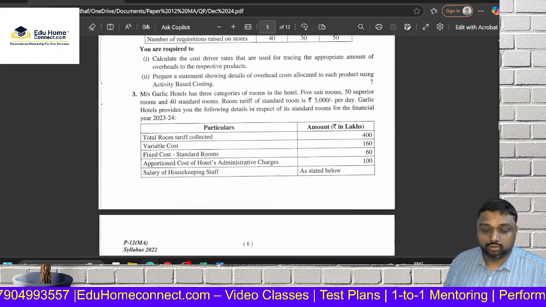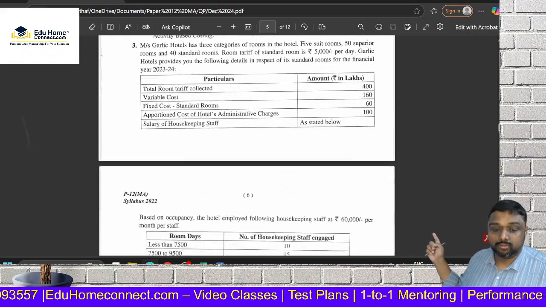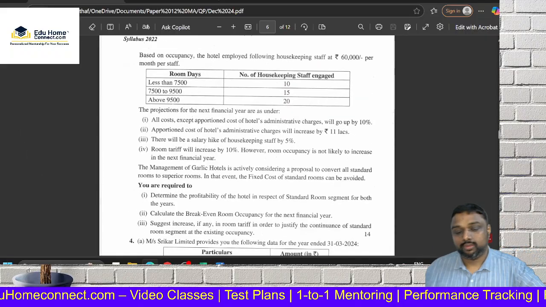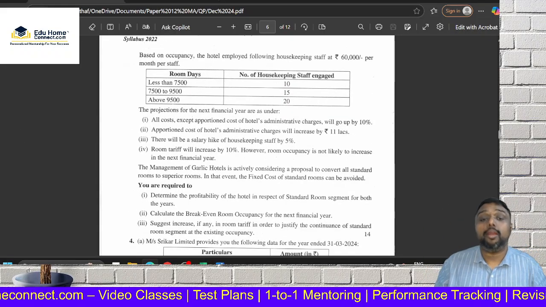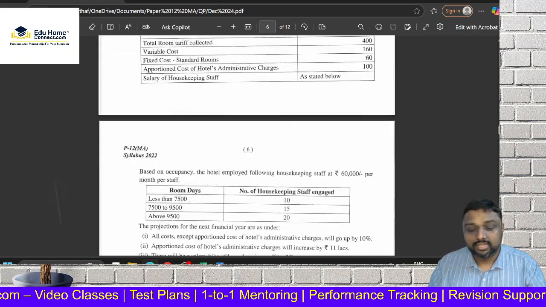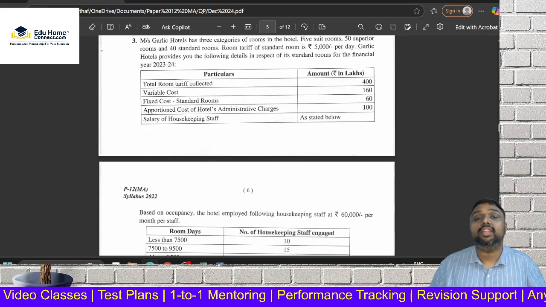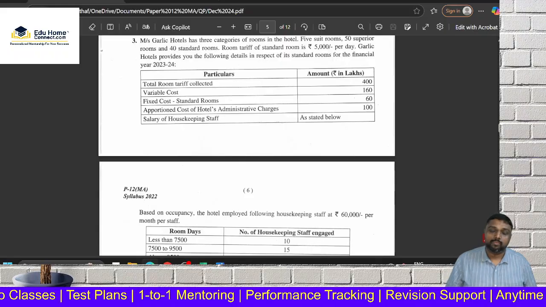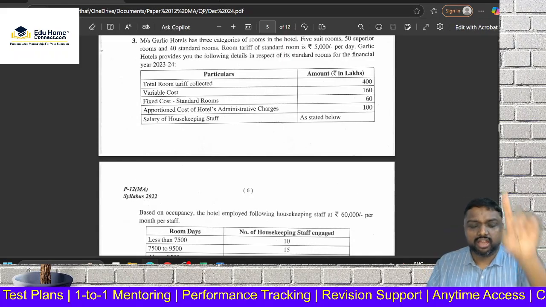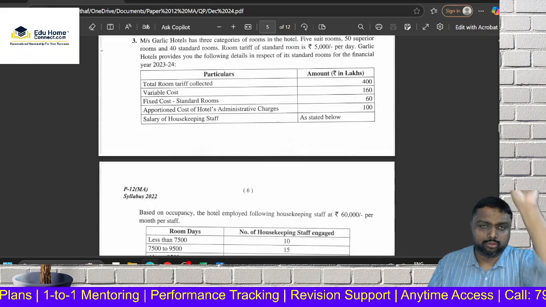See, if you go for question number 3, it starts with page number 1, continuing in page number 2, and it finishes at the end. That means your question number 3 is a 14-mark question. Reading this question itself will take 5 to 10 minutes. Then understanding and writing will take more time. Question number 3 is a time-consuming question.